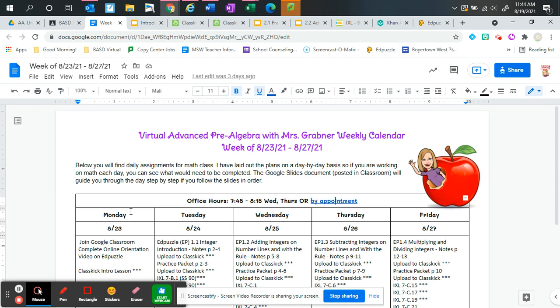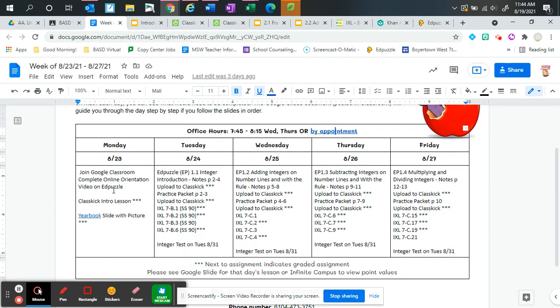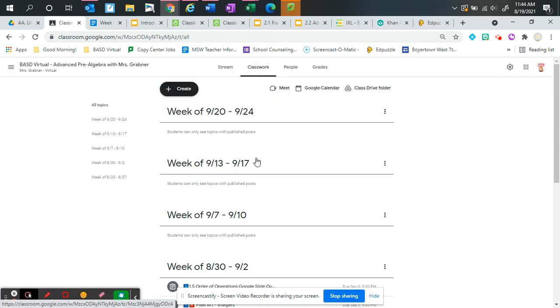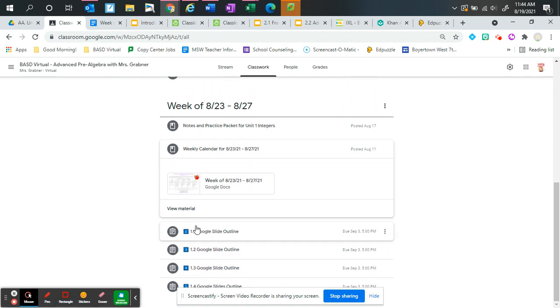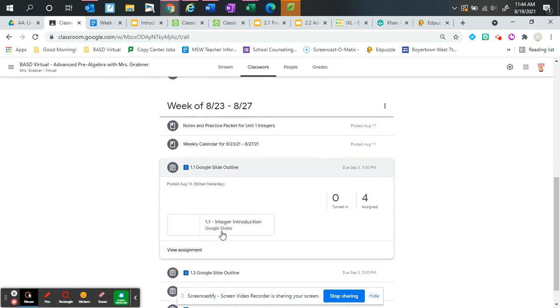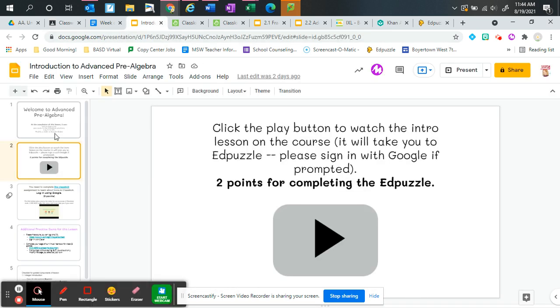So your normal class, you can kind of see here that we have different things listed out for a day. I'm going to actually go into one of our lessons and show you what that's going to look like. So if you were in your classwork tab, and for today, it's not listed here, but number 1 is going to have here, there's going to be a Google slide outline. This is actually the one for Tuesday. We could open this up, but I'll show you what today's is going to look like.